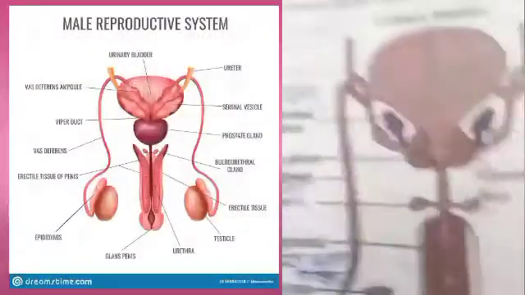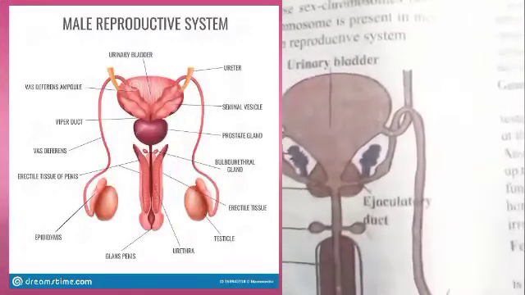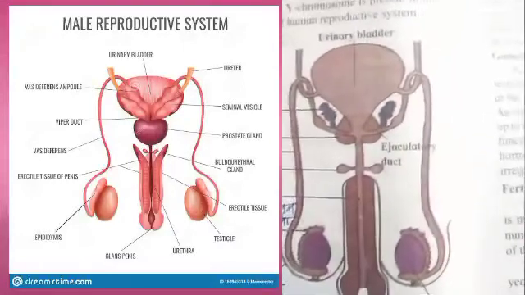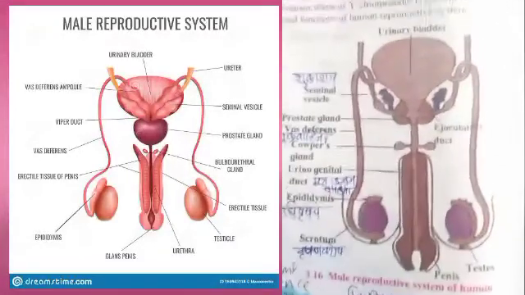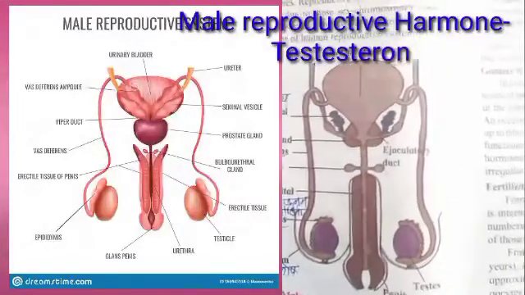Then what is the function of this testis? This testis performs the function of formation and production of the sperms, and it also produces the male sex hormone called testosterone, and this testosterone